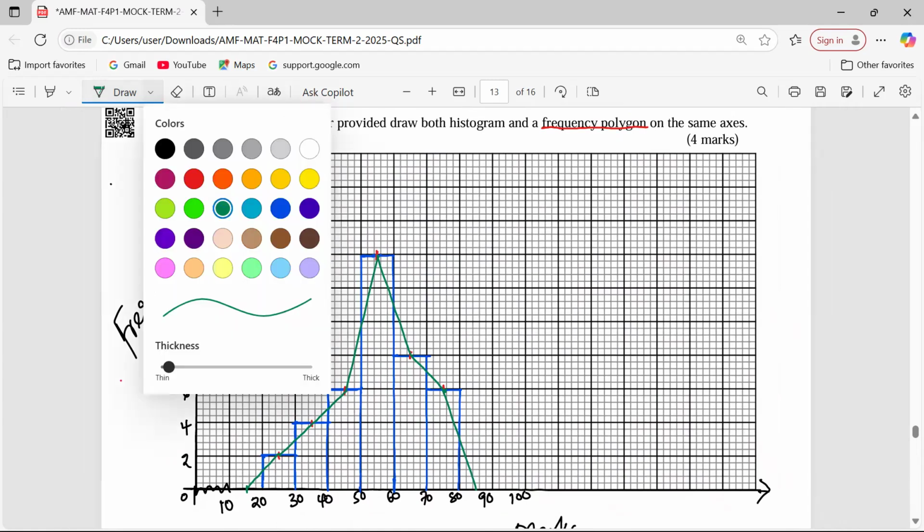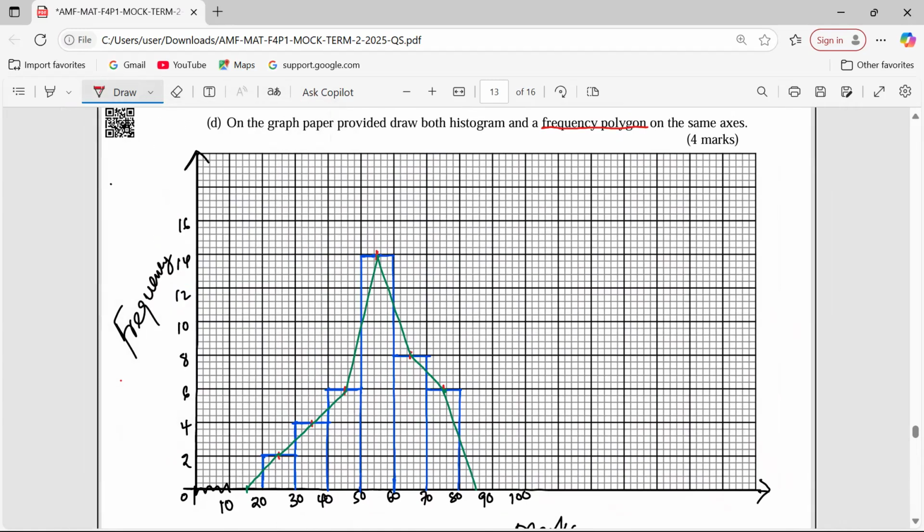So now from this, we can say that the green line is our frequency polygon. Then the blue bars are our histogram. That is now the histogram and frequency polygon on the same axis.